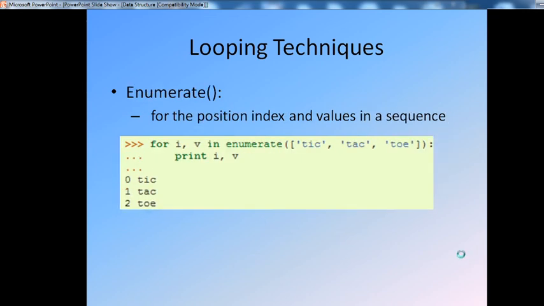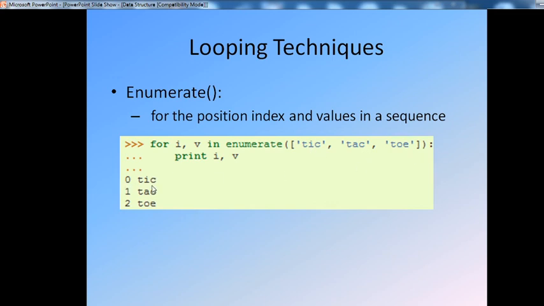That is displayed. Again, a second looping technique available is enumerate. For position, index and value in a sequence, the position and its value are displayed. For example, for i, v in enumerate tic, tac, toe, print i and v. What are i and v? In tic, tac, toe, index positions are 0, 1, 2.